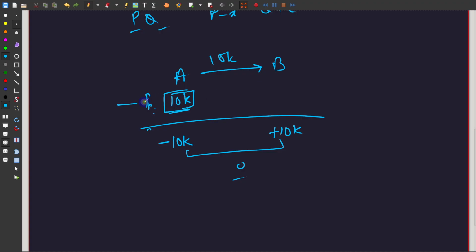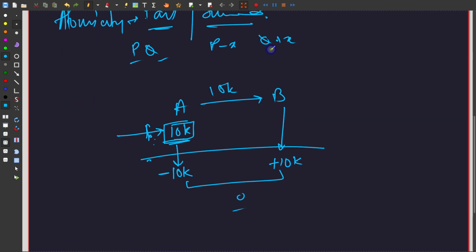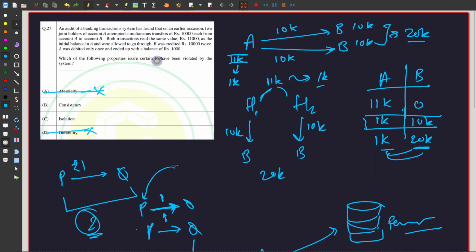So at the first point, this guy must have the money to send. And once the money is sent, it must reflect that, okay, my 10k has been lost, and this guy has gained 10k. Notice what has happened in our beautiful little example here. This person had 11k, but somehow it has credited 20k. Is that consistent in any way, shape or form? That is incredible. You're losing 11k, but you are ending up with 20k. That is some incredible levels of money laundering, or money creation, I don't know what's going on. So clearly consistency was utterly ignored.